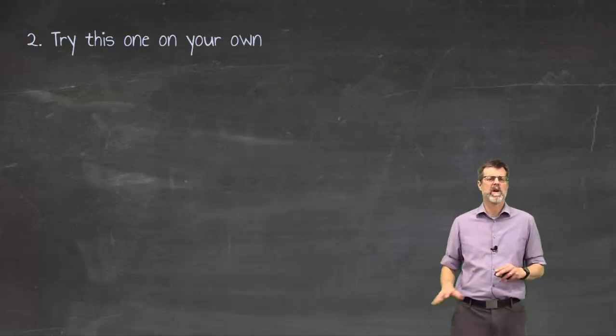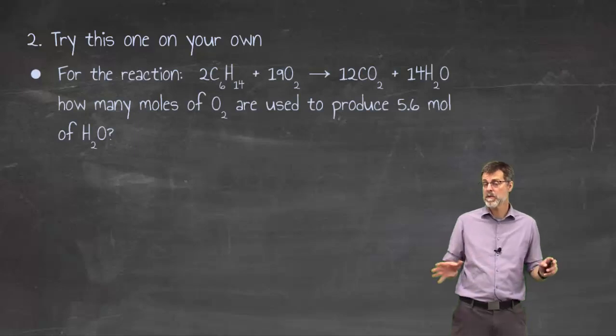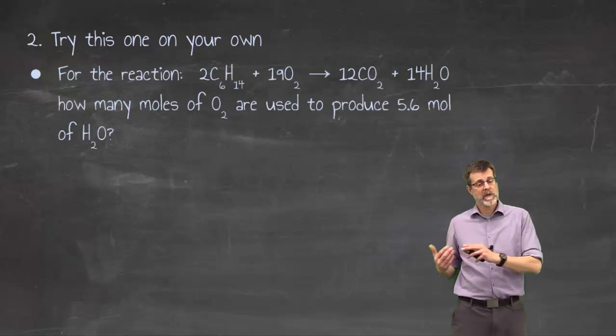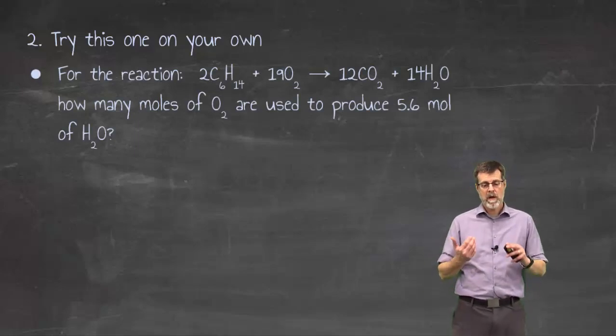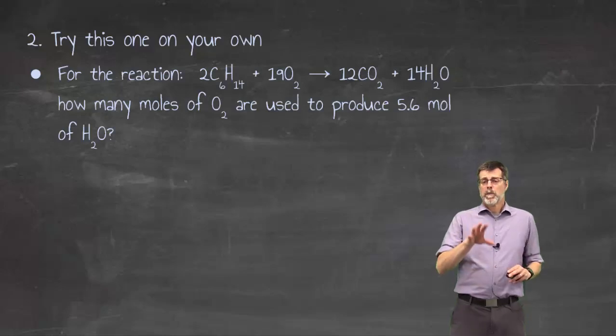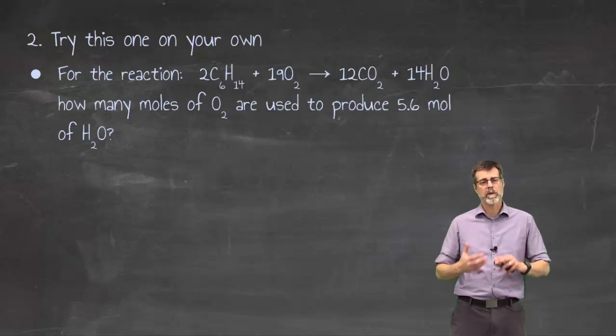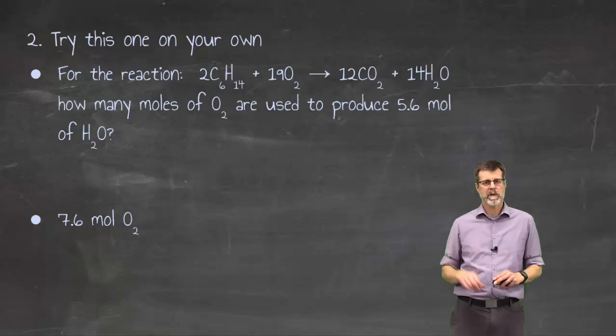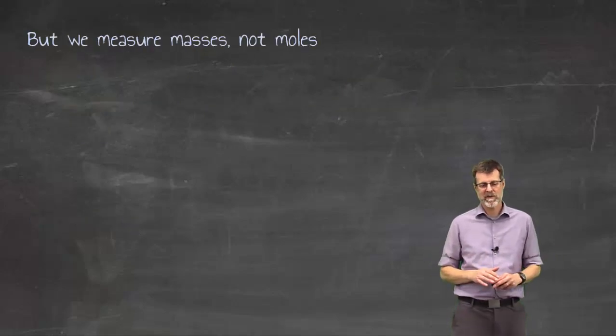I'm going to give you one to try on your own. I'll try and give you the final answer. And just to prove that I know more than one reaction, I'm going to give you this one. How many moles of oxygen are used to produce 5.6 moles of water? Okay. Pause it, work it out, and then when you get there, that should be the answer. And if you haven't done that, okay, but you're going to need to do this on your own fairly soon.